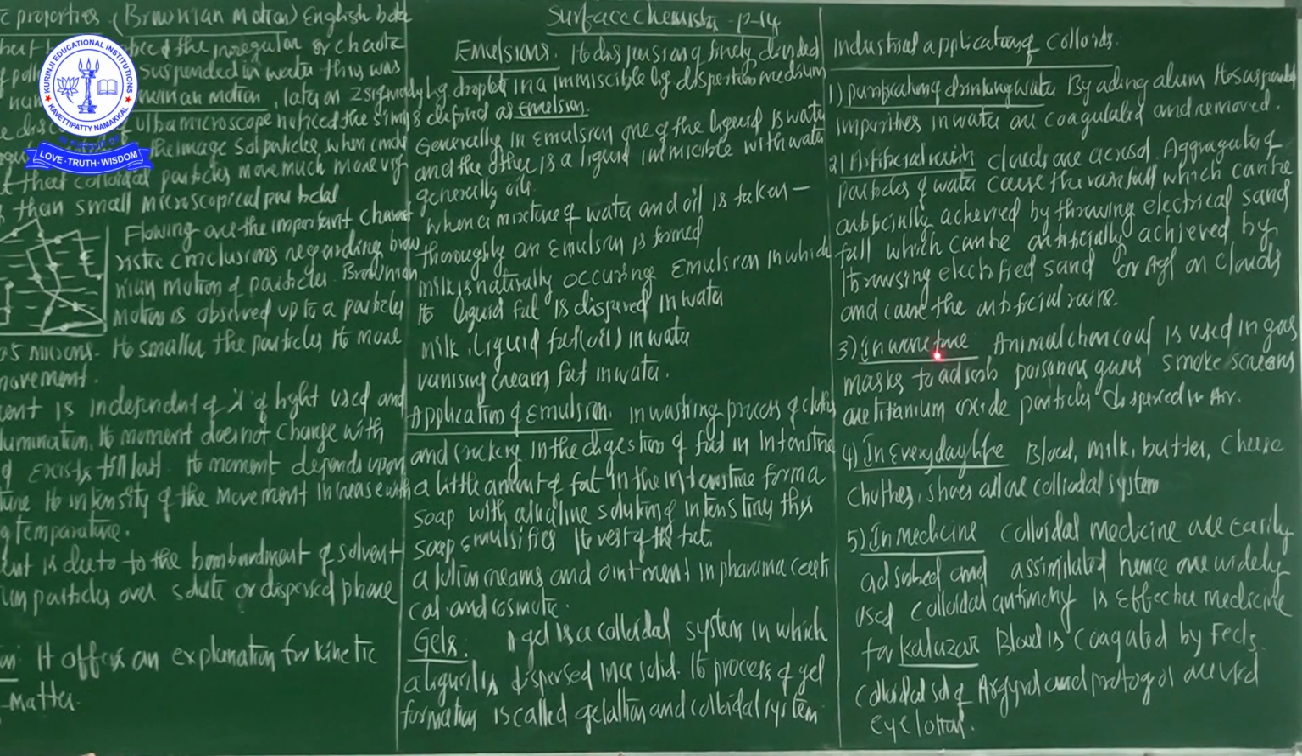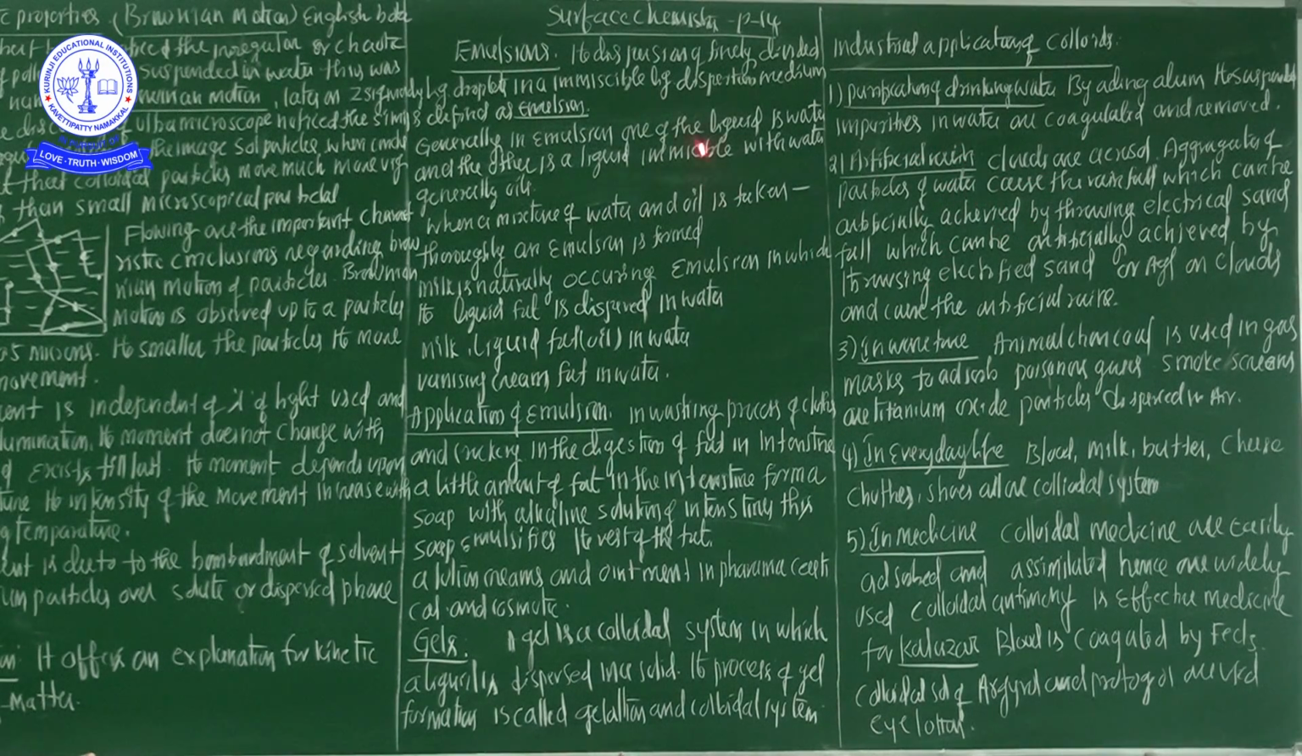Now we are going to discuss industrial applications of the colloids. What are the major important uses from the industrial point of view? The first one is the purification of drinking water. I mentioned here only 5, but I clearly explained more than 6 or 7 applications, because the board does not have sufficient space.